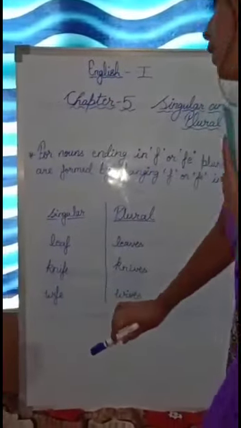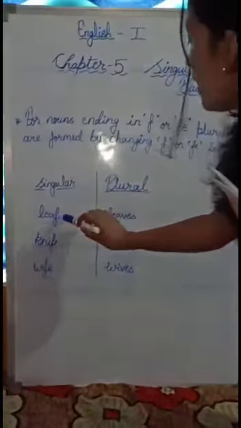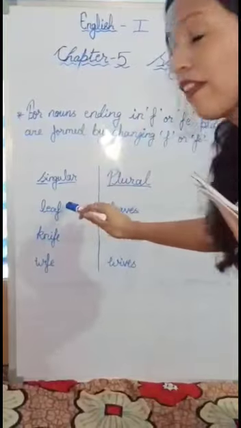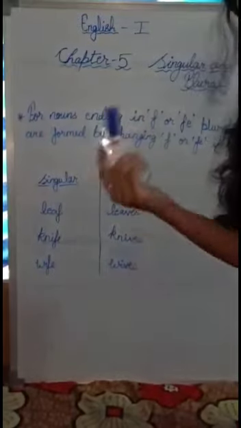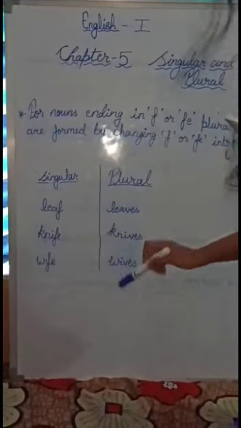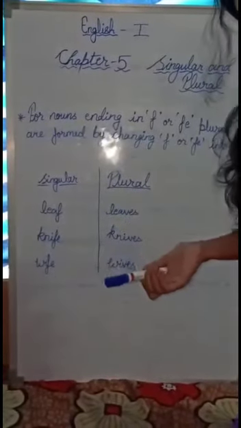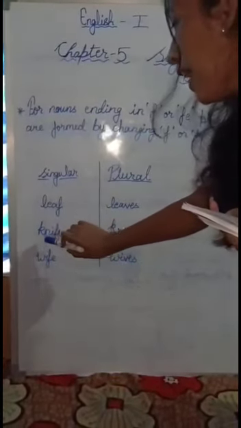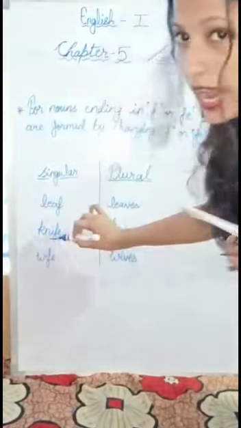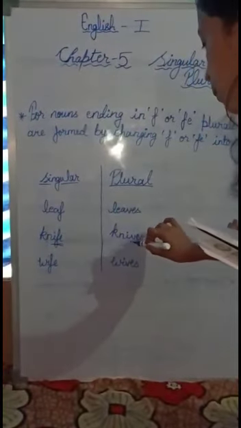Now you see the example over here. See, LEAF. This leaf is a singular noun and it is ending with F at the end. So what do you have to add at the end of a noun to make it plural? You have to add VES. So leaf is a singular noun and leaves is the plural noun. Similarly, now you see knife, KNIFE. This knife has FE at the end. So we have to add VES to make it plural.